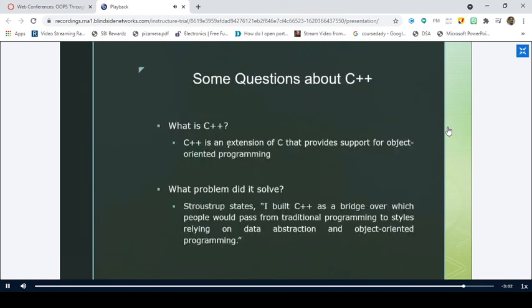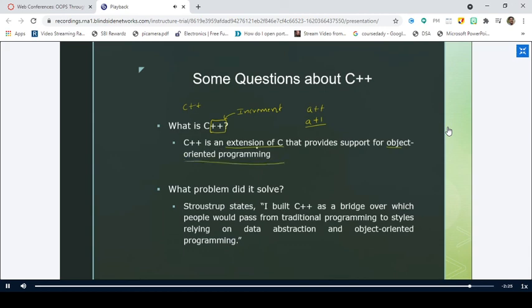And what about C++? What is this plus plus in C? It means the extension. Increment operator, right? So A plus plus means A is A plus 1, right? The name has been given like this. C plus plus is just an extension to C, that provides support for object-oriented programming, right?